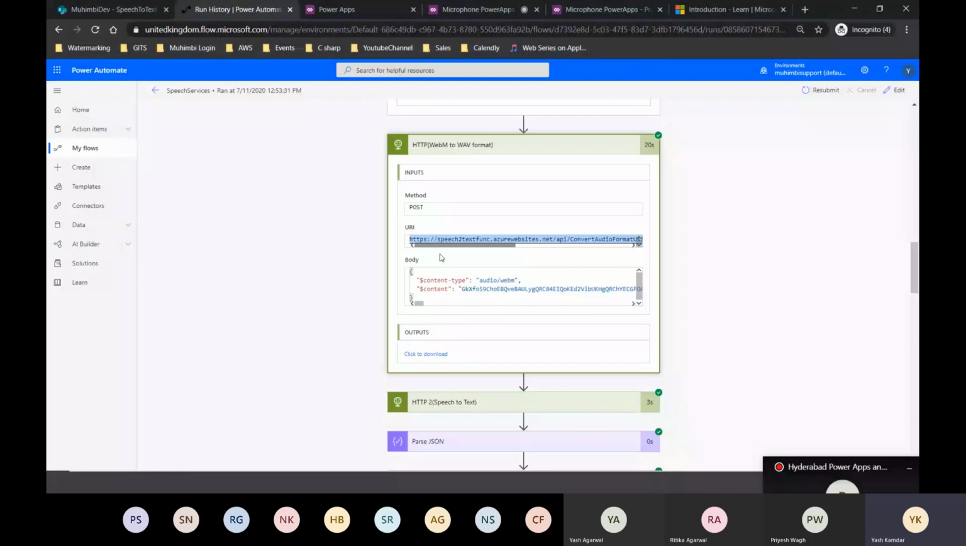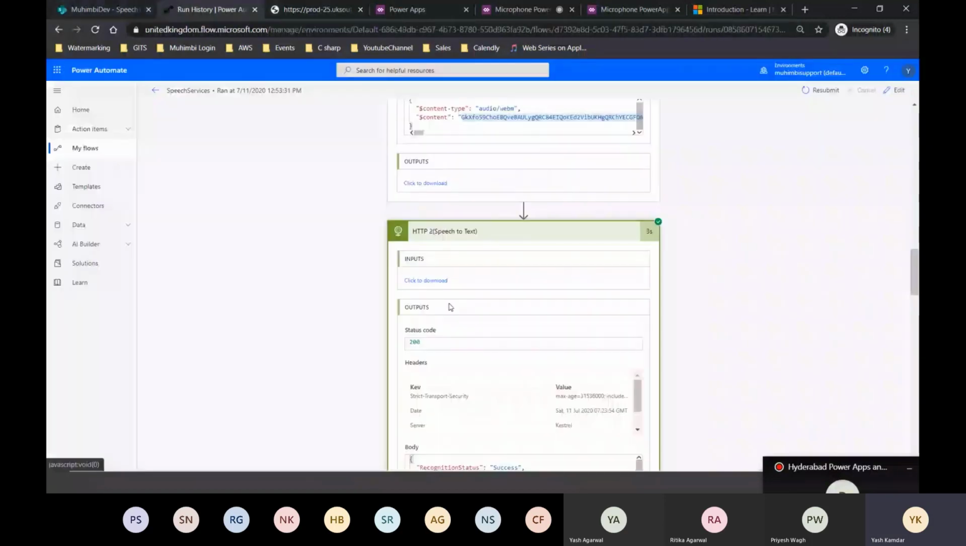So the HTTP action grabbed the WebM audio and called the Azure function. The Azure function initiated FFmpeg. FFmpeg grabbed that WebM audio and converted it to WAV. And inside the body, I'm now getting audio/WAV. Now this is a supported audio format for speech services. I can totally work with this.